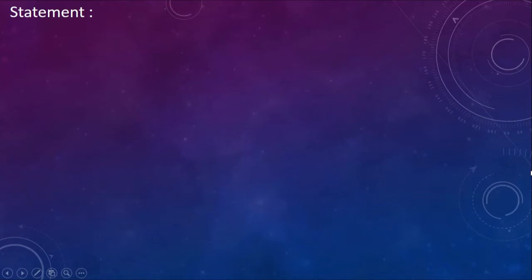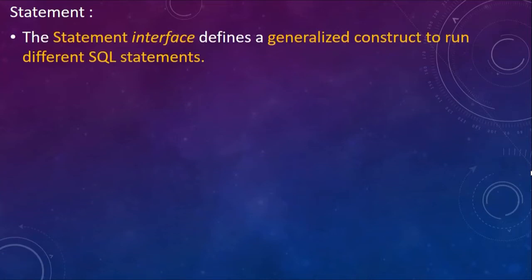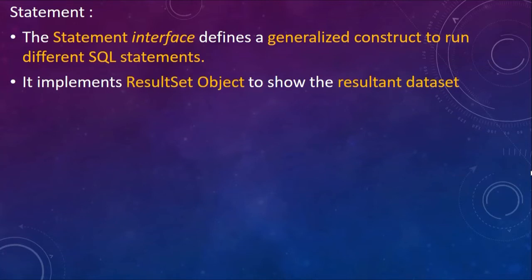Next is Statement. Once the connection is established to the database, next you are going to give some statements to the database to perform some queries. So these are called statements. There is an interface called the Statement interface that defines in general a construct to run different SQL statements. It also works with the ResultSet object to show the resultant data set.